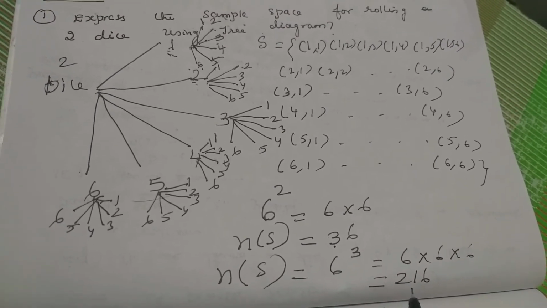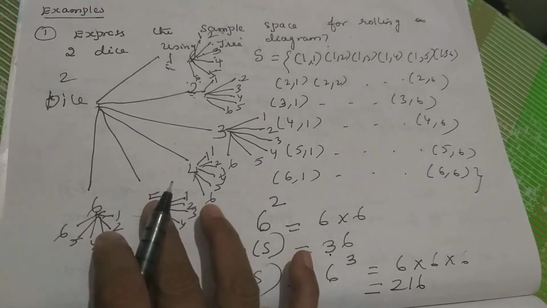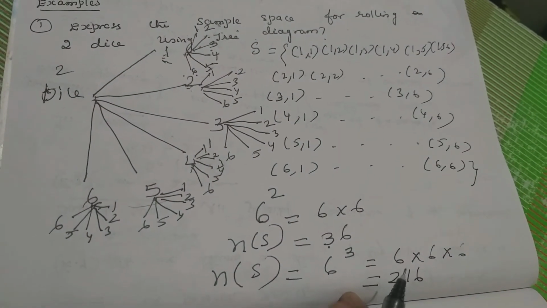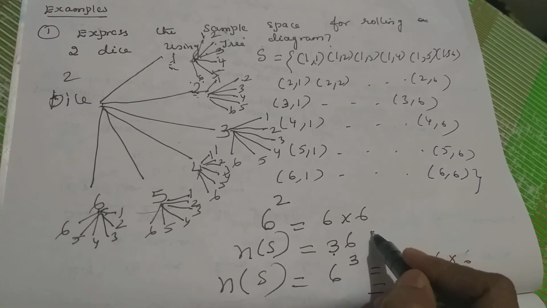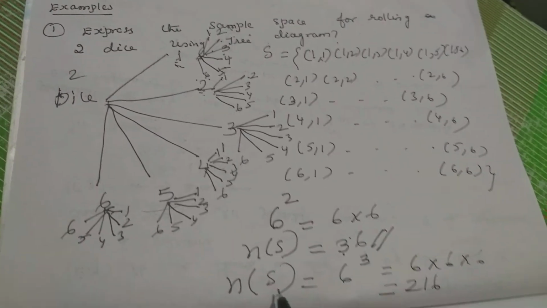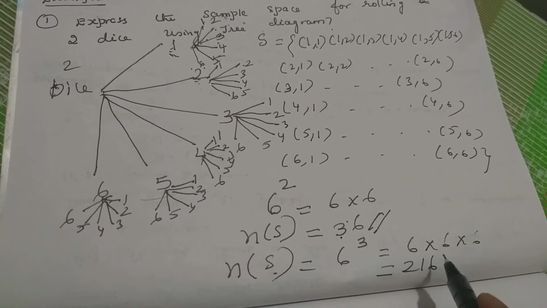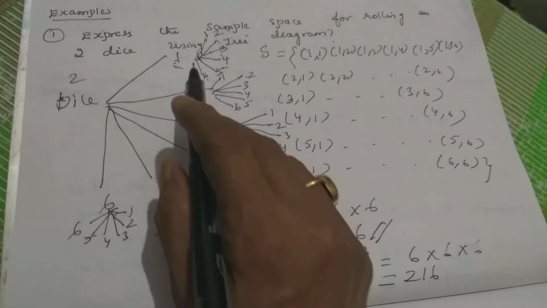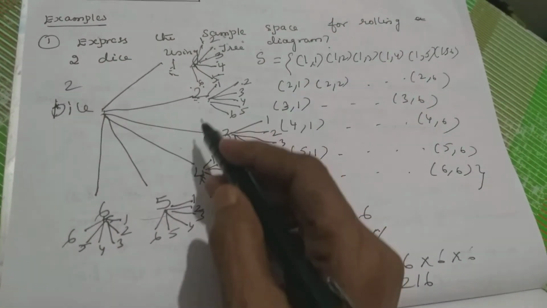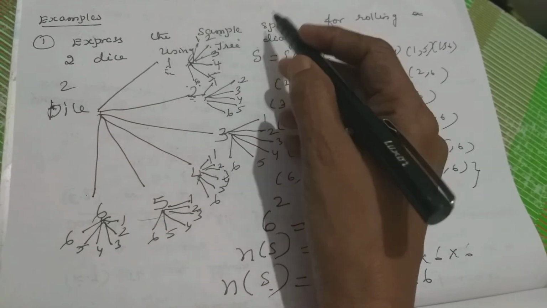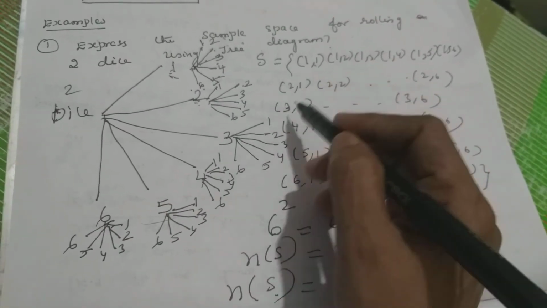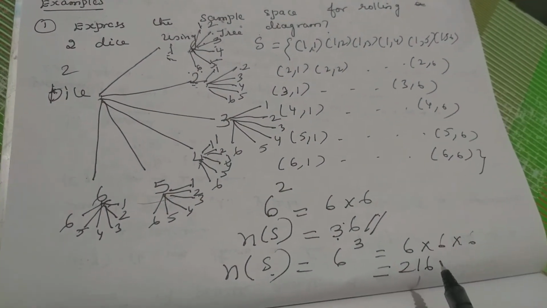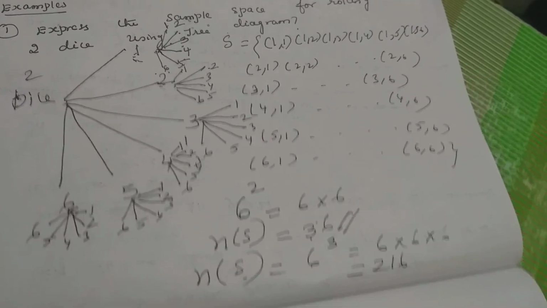Children, I hope you understand the tree diagram and finding the sample space. This is your answer for 2 dice. I just showed how to do it for 3. In the same way, each element again will have 6 sides. So you will get 216 elements. I hope you understand, children.